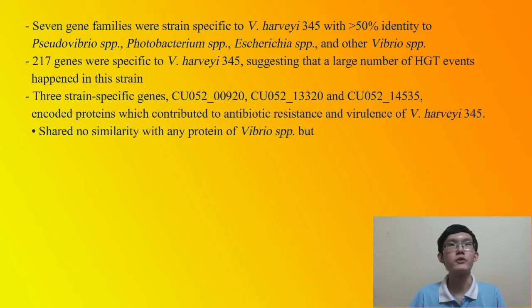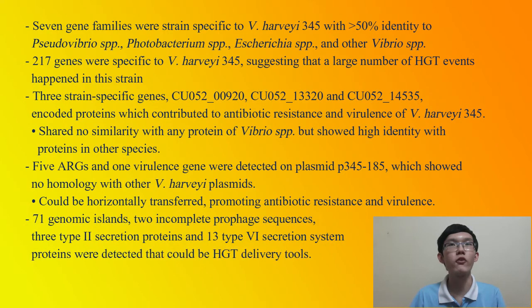7 gene families were strain-specific to Vibrio harveyi 345 with more than 50% identity to other species. 217 genes were specific to Vibrio harveyi 345, suggesting that a large number of horizontal gene transfer events happen in this strain. 3 strain-specific genes encode proteins which contribute to antibiotic resistance and virulence of this strain. The proteins share no similarity with any proteins of Vibrio species, but show high identity with proteins in other species.